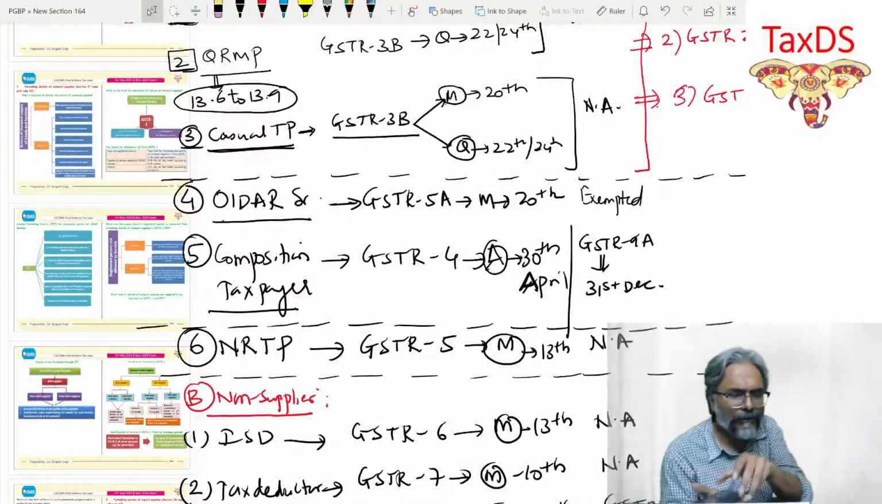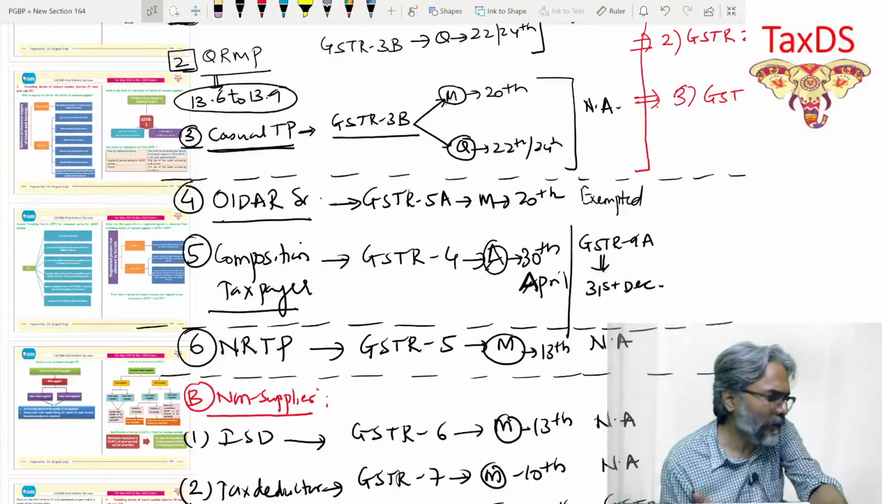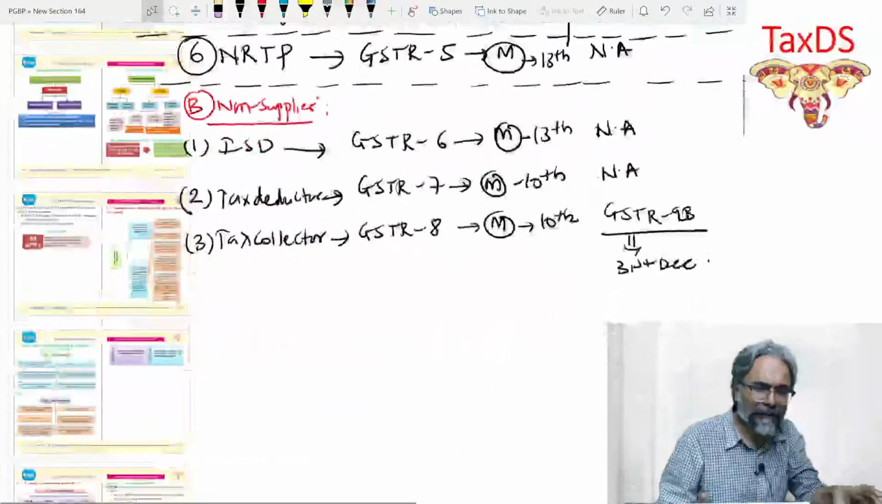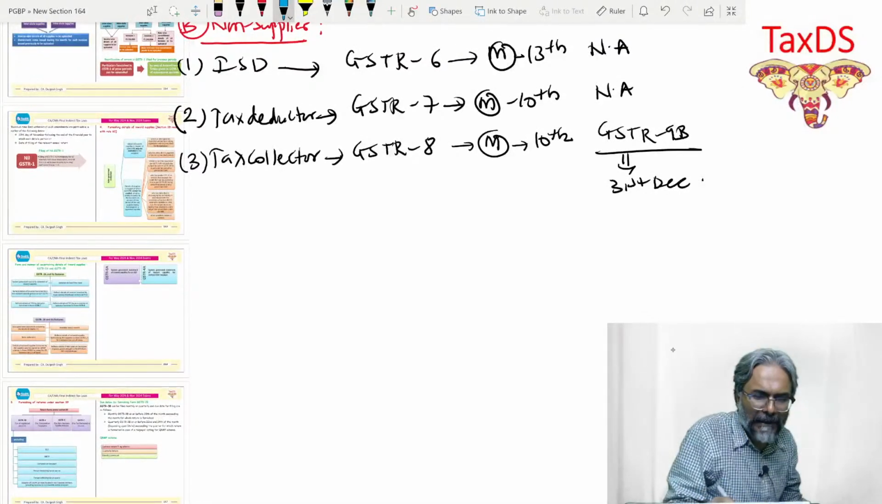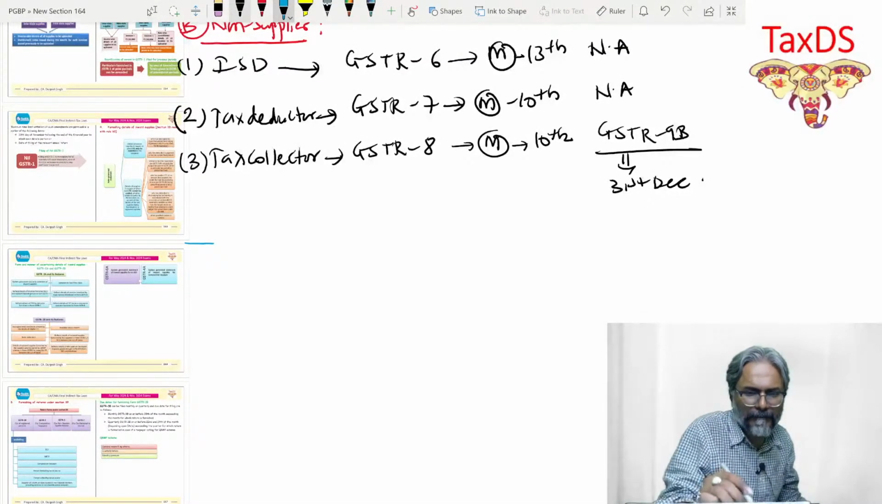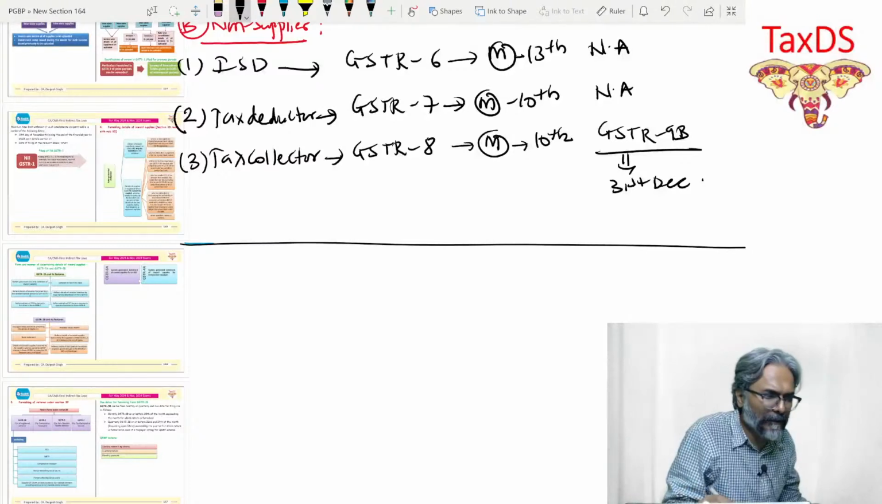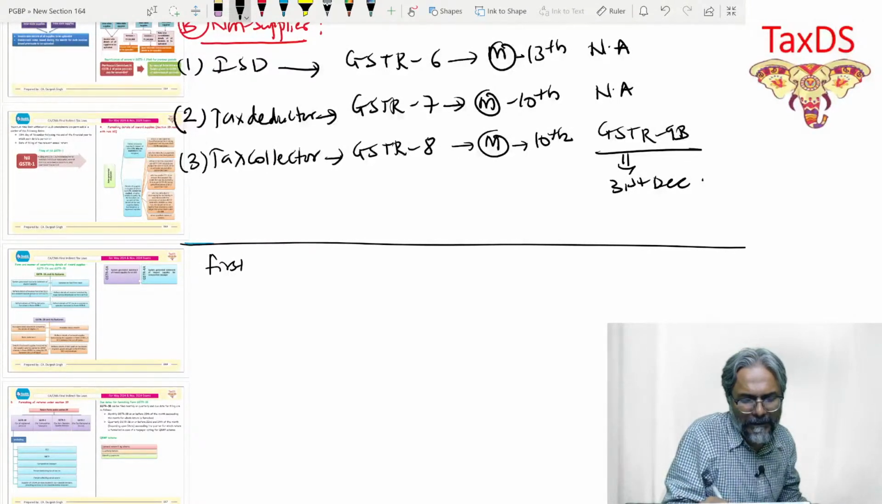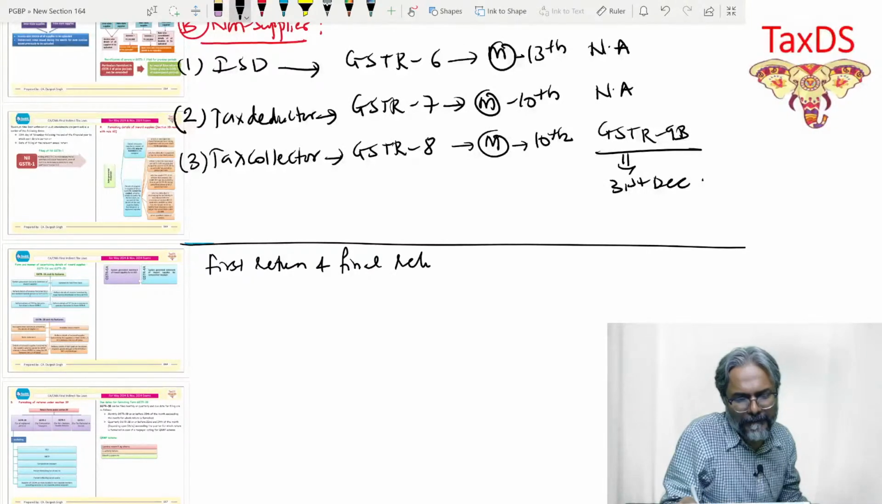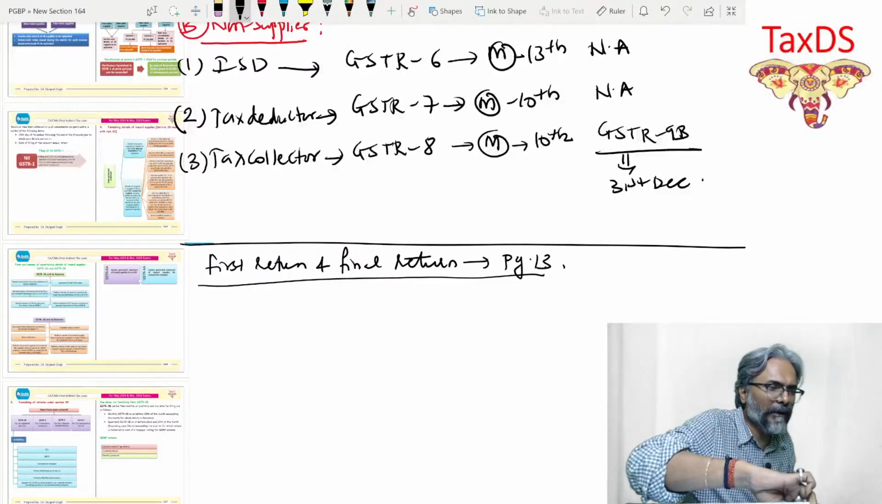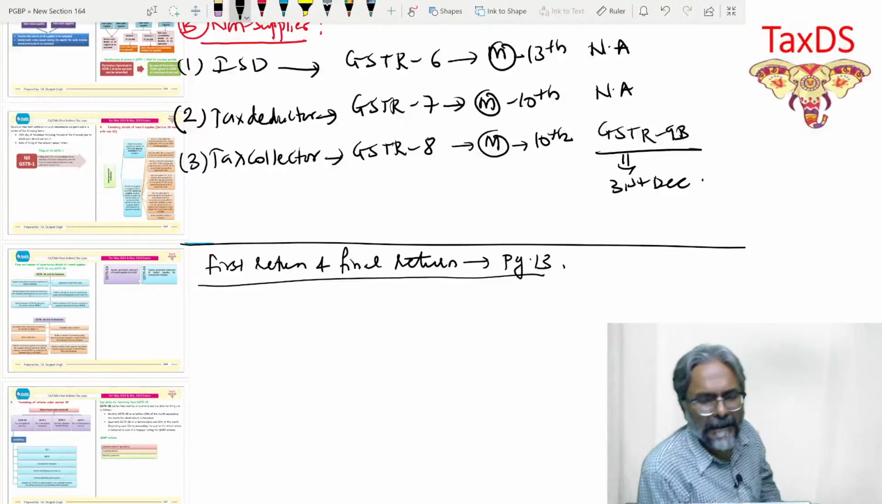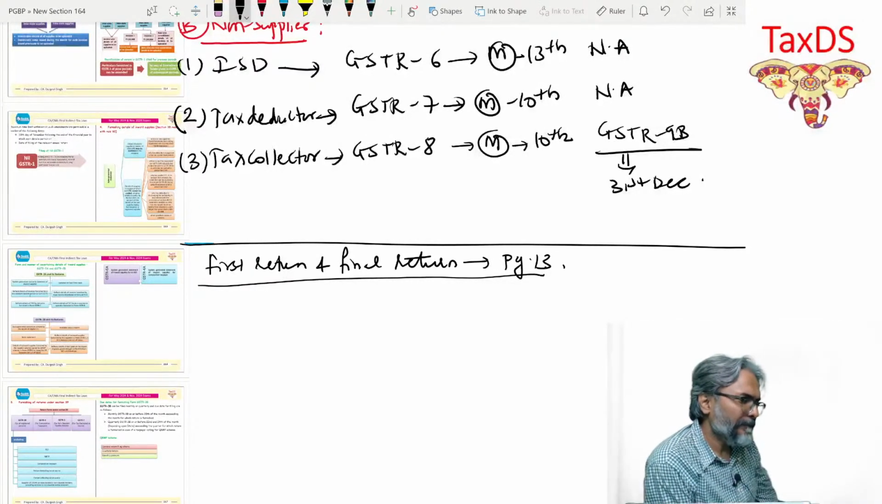And on that particular note, students, I now go to over here. Before that, students, just put an observation in this case. There is also, after this, a concept of first return and final return, which we will discuss on page number 13. First return and final return. Again, an important thing. The first return and the final return. Page number 13.